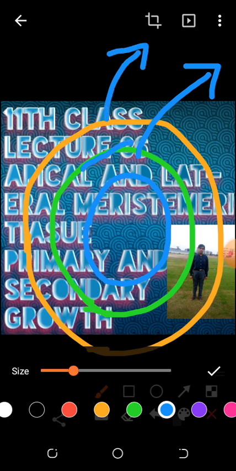So this diagram tells us about the lateral meristematic tissue. Look here, this green line is the lateral meristematic tissue. It is also called the vascular cambium. These tissues increase the thickness of the stem. How do they increase the thickness of the stem? They will form two things, one outside and one inside. Outside they will form secondary phloem, and inside they will form secondary xylem, and